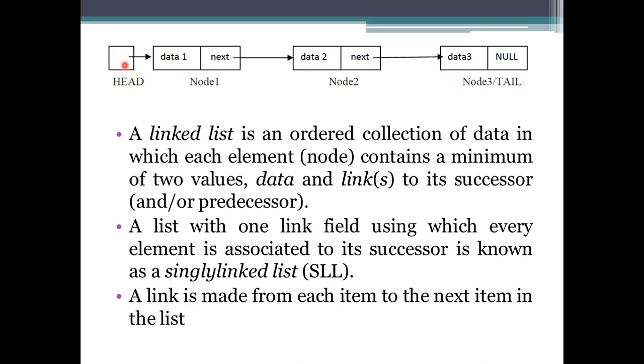And coming to the tail pointer, likewise it points to the last node, not the first one. It also contains a null pointer, because after that node there is no further node to be processed.